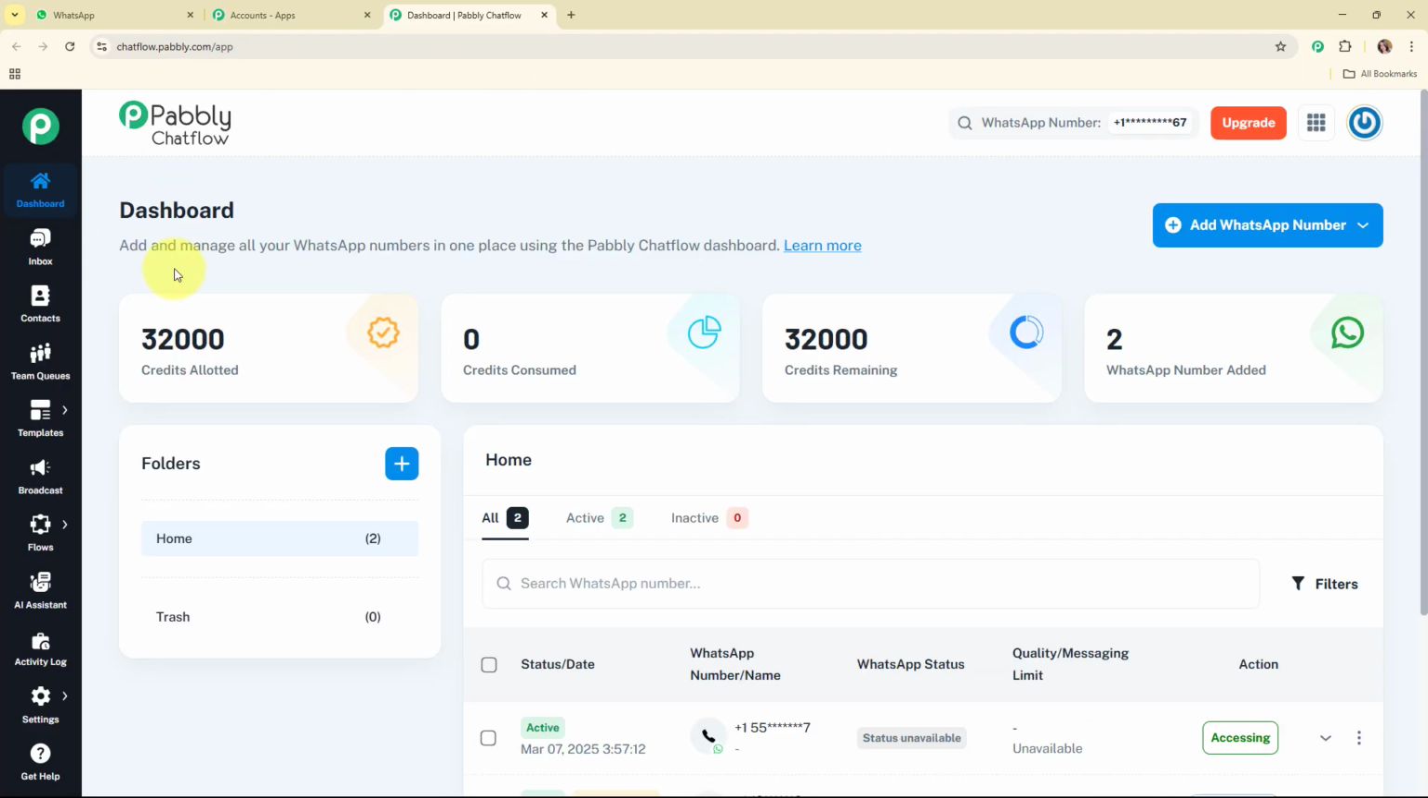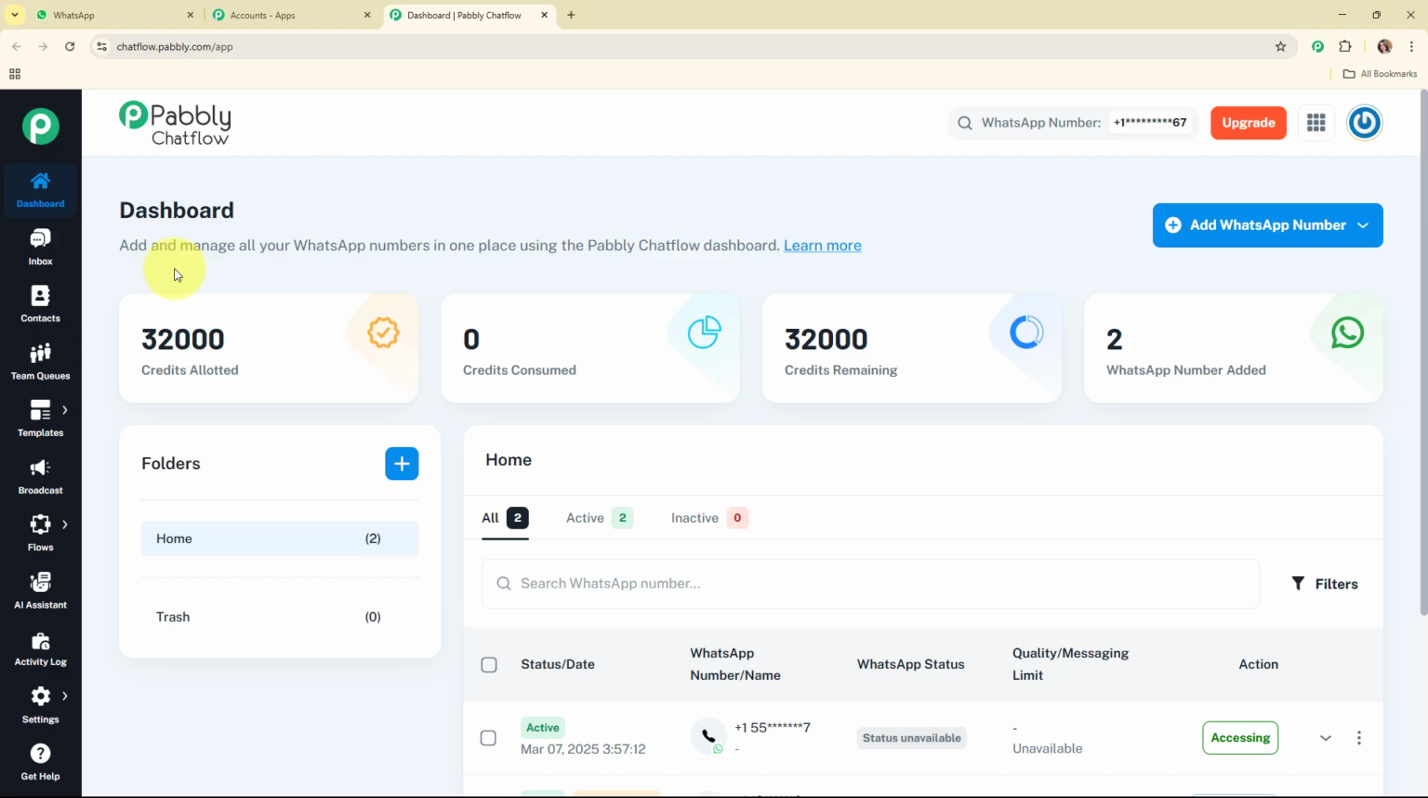Now this is the dashboard of Pabbly Chat Flow, and let me tell you that I've already set up my Pabbly Chat Flow account. If you wish to learn how you can set up your Pabbly Chat Flow account step by step, then you can check out the video available on our YouTube channel and on our landing page as well. And now let me give an overview of how you can add a WhatsApp number in your Pabbly